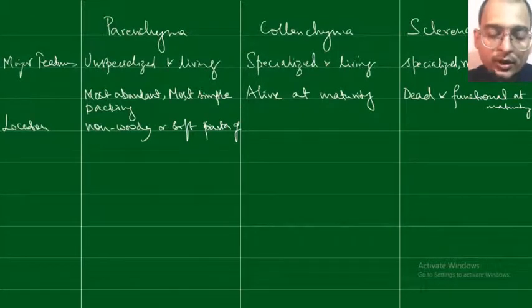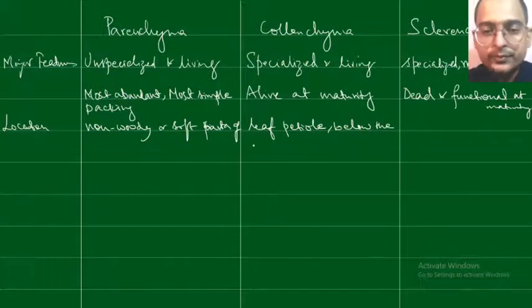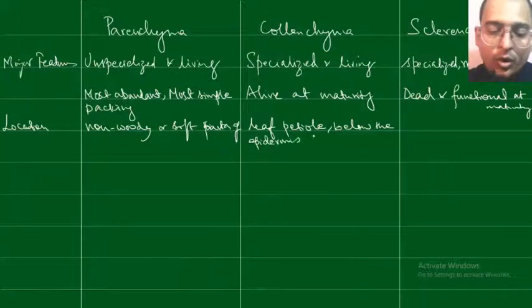Whereas collenchyma, where is it found? It is found in specific parts like the leaf petiole, and below the epidermis of leaves and stem. Sclerenchyma, where is it found?